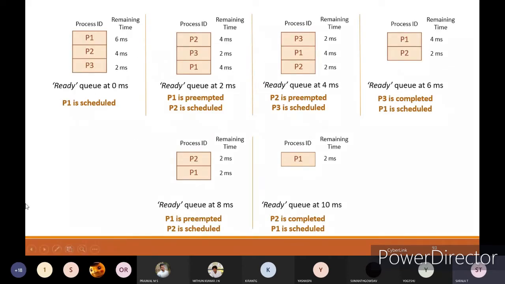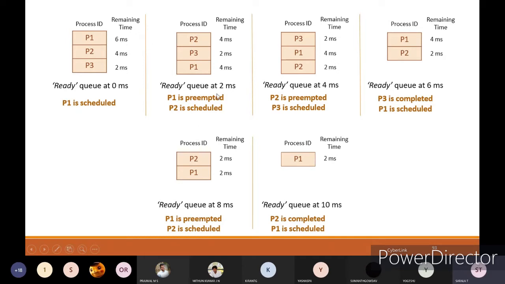Okay, here you can take an example P1, P2 and P3. P1 is having 6 milliseconds, P2 is 4, P3 is 2 milliseconds. Whatever the execution time is, it won't be dependent on any scheduling here. Okay, the first process that came is P1, it will start its execution.